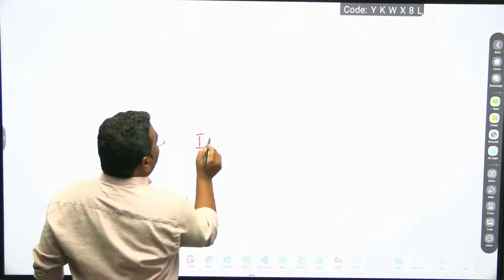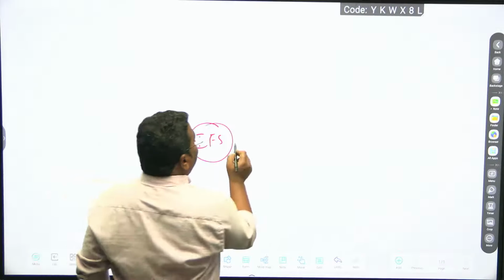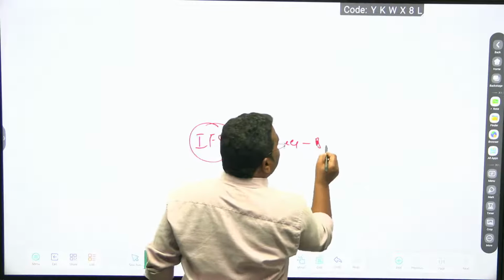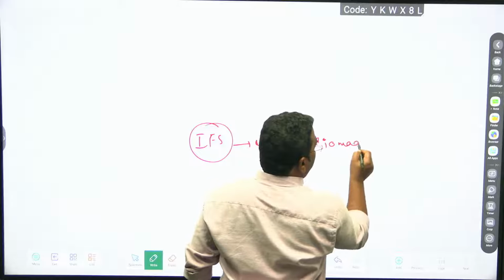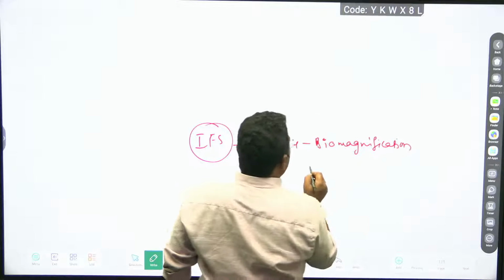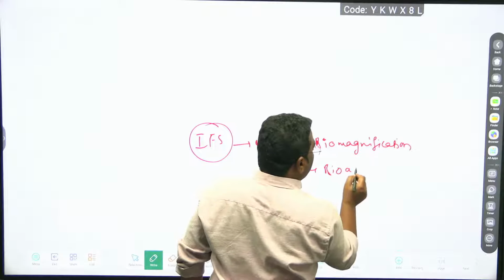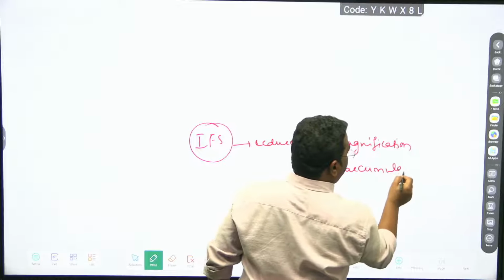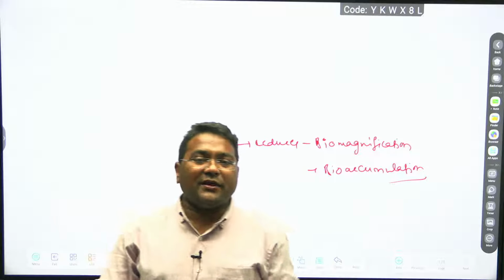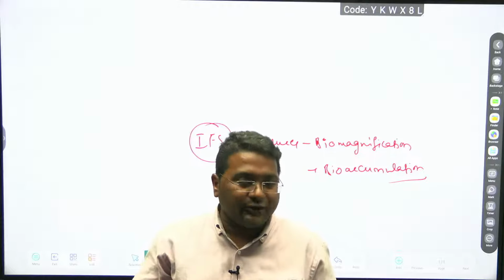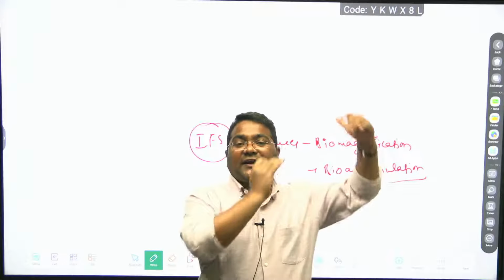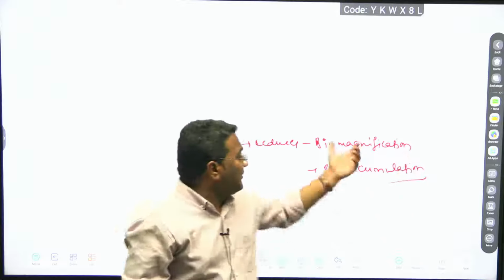The integrated farming system reduces biomagnification, and not only biomagnification, bioaccumulation also. The pollutants reaching from one level to another finally magnify at the higher level. That will come down now.